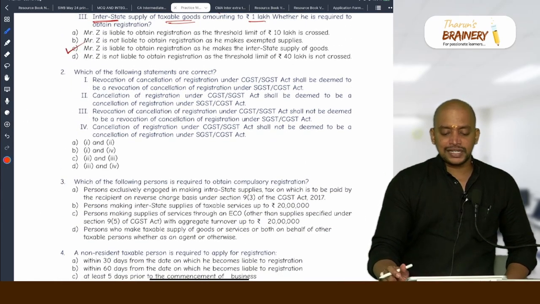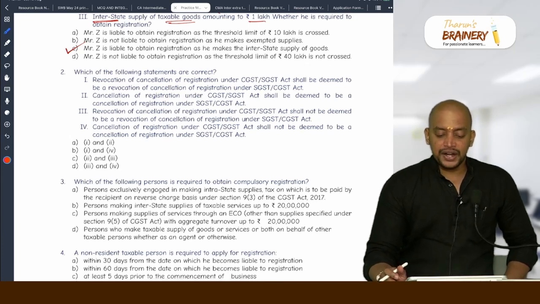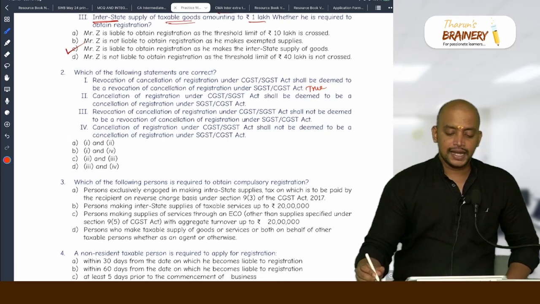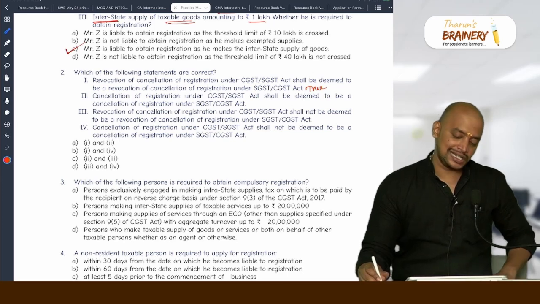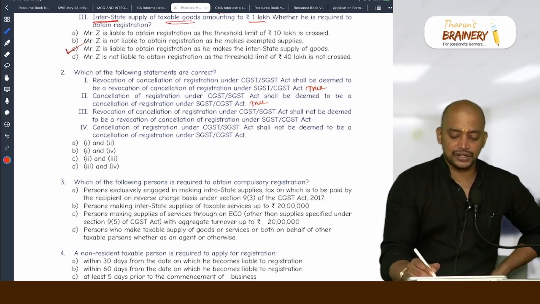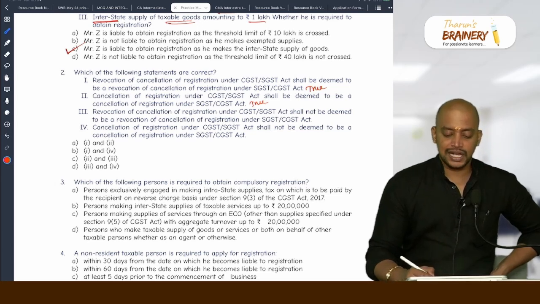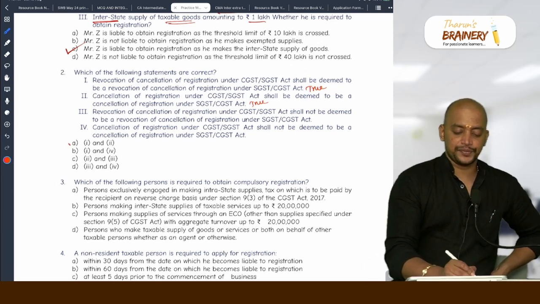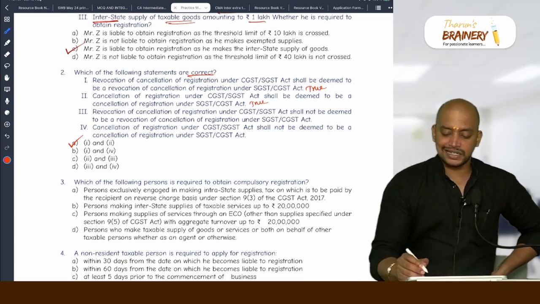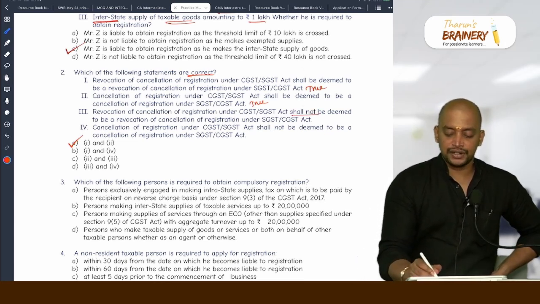Which of the following statements are correct? Revocation of cancellation of registration under CGST Act shall be deemed to be revocation of cancellation under SGST Act. True. Cancellation of registration under CGST shall be deemed to be cancellation of registration under SGST. True. So 1 and 2. The other two are wrong. Option A. Revocation of cancellation under CGST shall not be deemed, so these two are false statements.